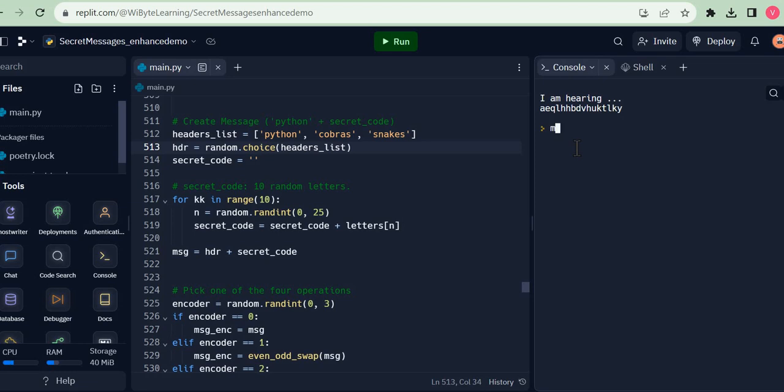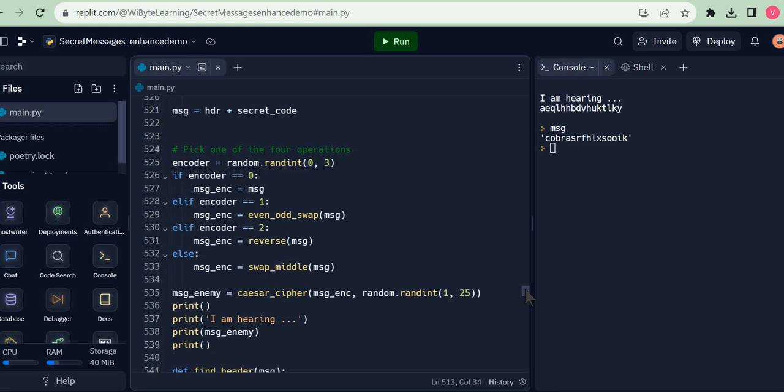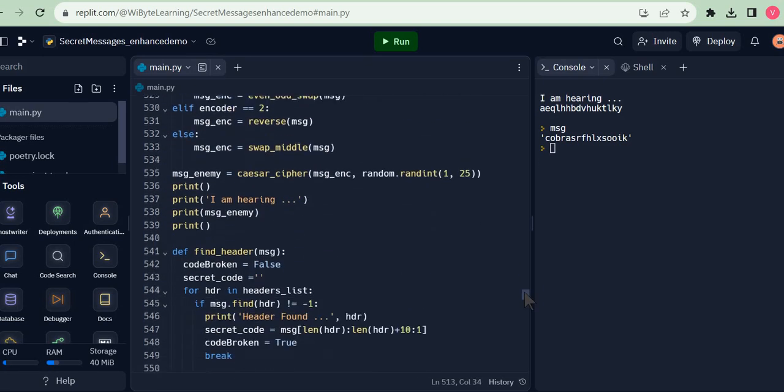In this case, the enemy's header happens to be cobra. So this is being randomly picked up, and it's quite interesting. Now let's think about how we can break this code. In fact, this is not hard at all, because like I said, we assume that the header list is known on the other side, which is, we have this header list available.